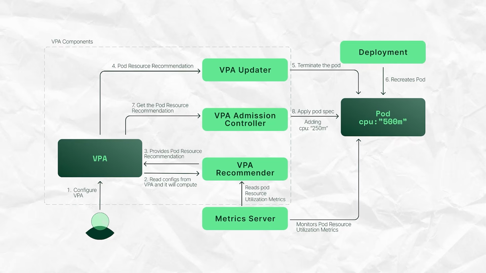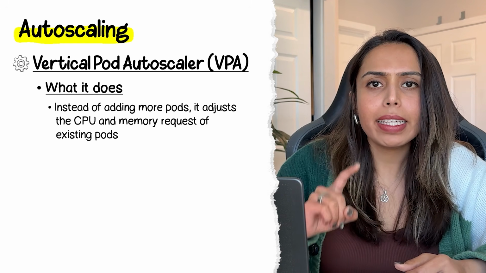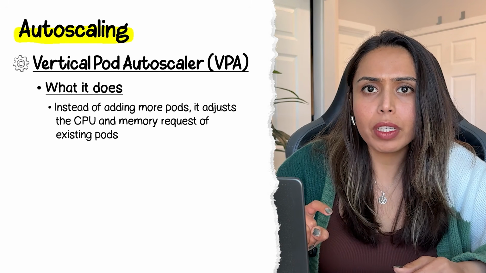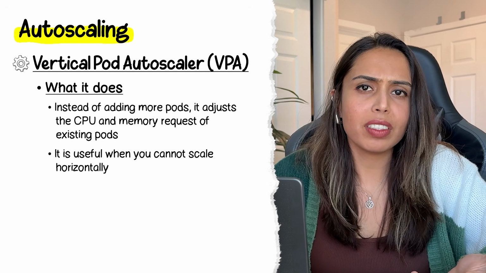Then there's VPA. This is vertical pod autoscaler. Instead of adding more pods, it adjusts the CPU and memory request of existing pods. It's useful when you can't scale horizontally. For example, a single database pod. Now, there's a trade-off with VPA. You always need to restart the pod to apply the new resource limits, which can result in some downtime.